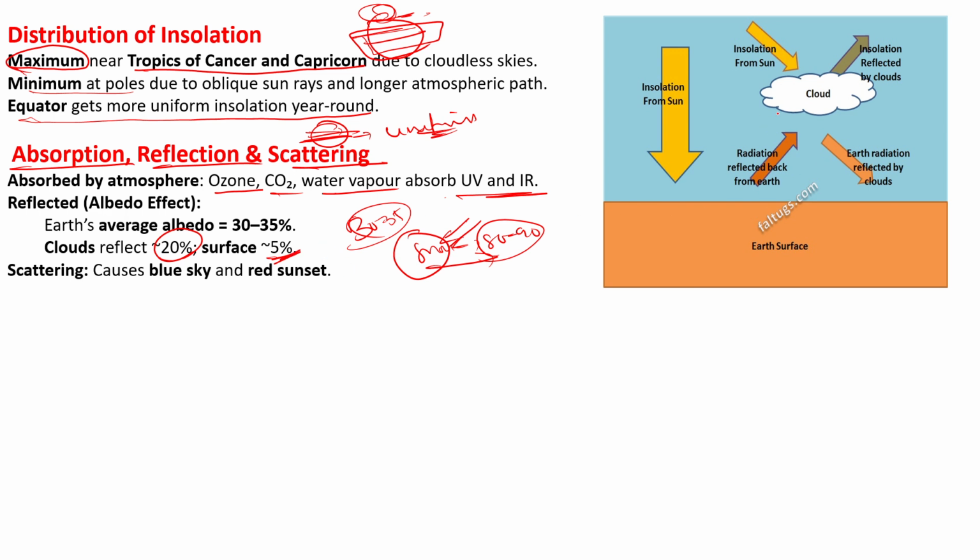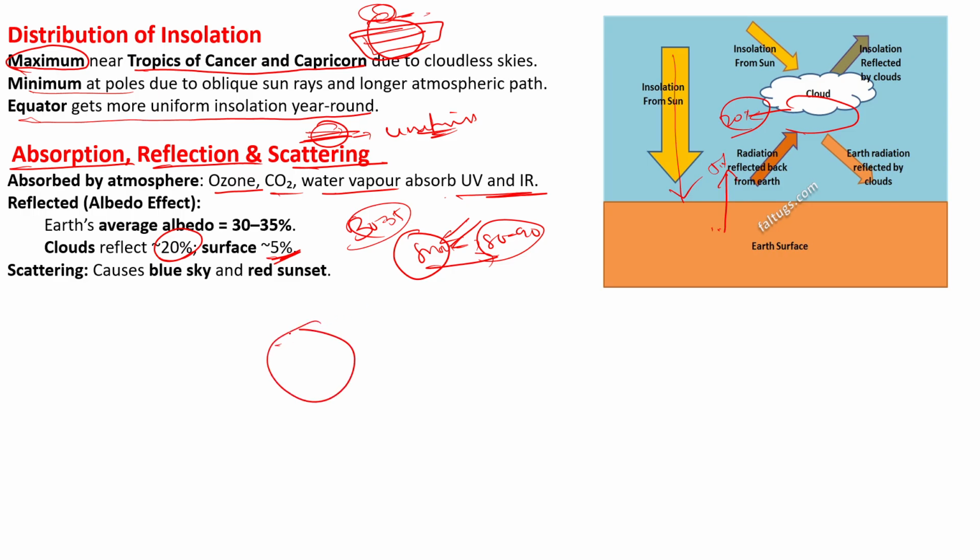Here I have given an example diagram. Here is the insolation from the sun, and the earth has the capability to reflect back nearly 5%, and clouds reflect back 20% of the amount received by the earth. And scattering also decides the color of the sky. For example, insolation influences the color of the sky.